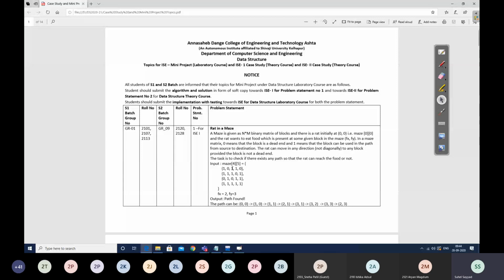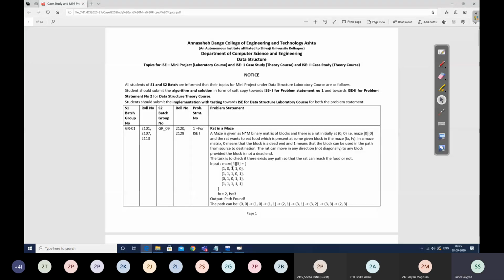This structure I had announced on day 1 of the lecture also, day 1 of the subject: case study and mini project. Has any student still not understood this assessment mechanism? Please ask. Or is it clear what you people have to do? Does any candidate have any doubt about the notice given to you?